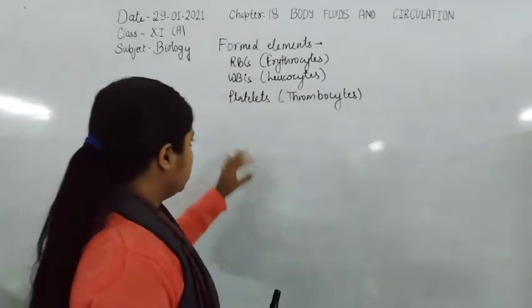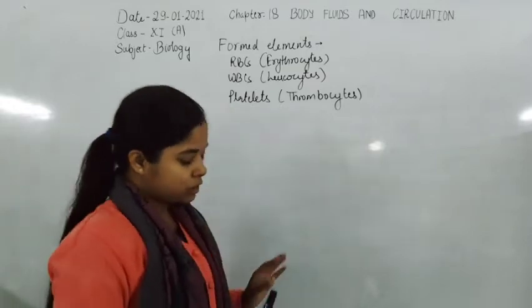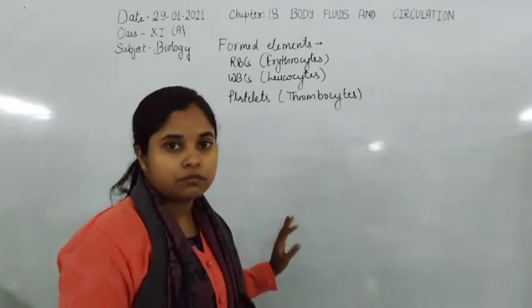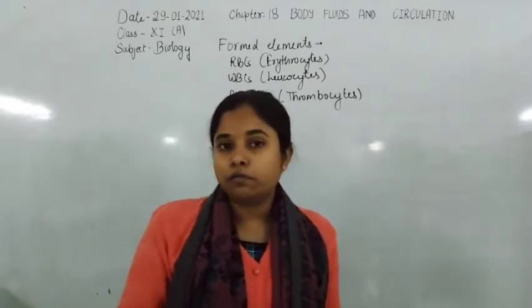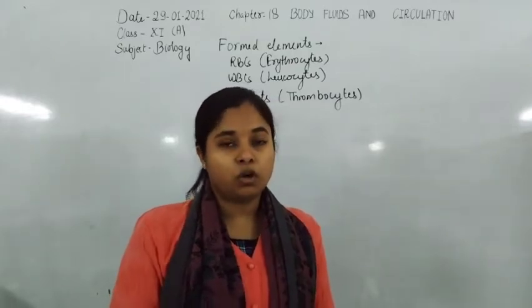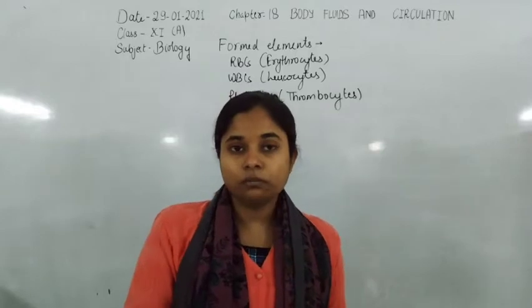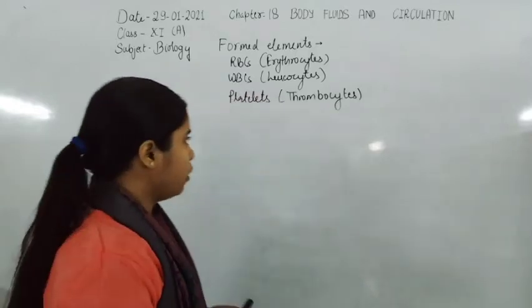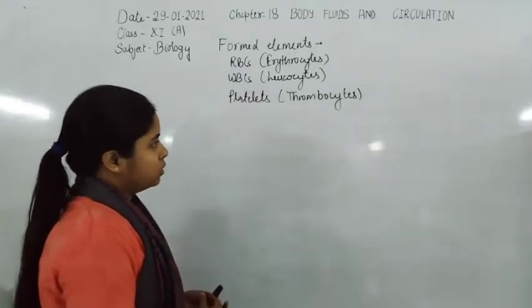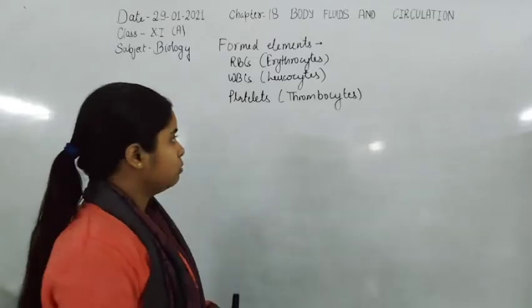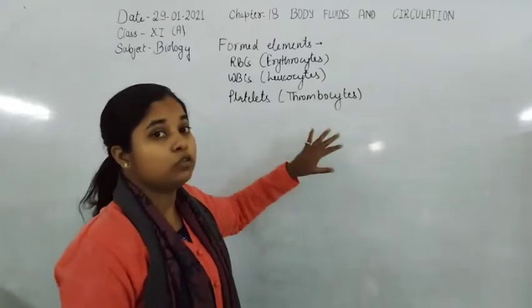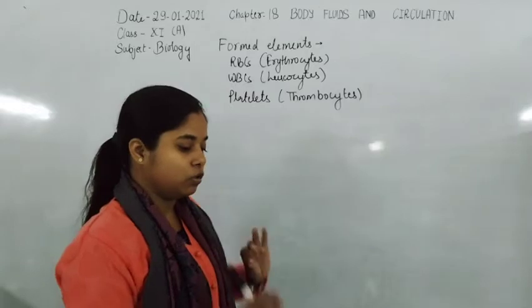Thrombocytes, also known as platelets, are responsible for blood clotting. Many clotting factors are released by the platelets, and they form thrombin, which is responsible for the clotting of blood.